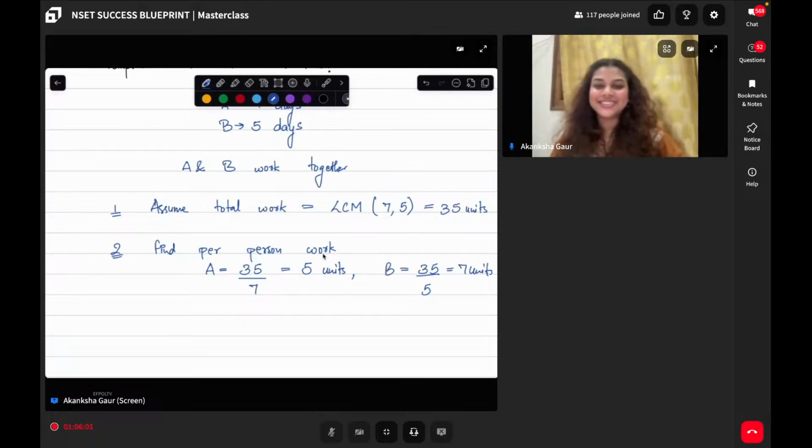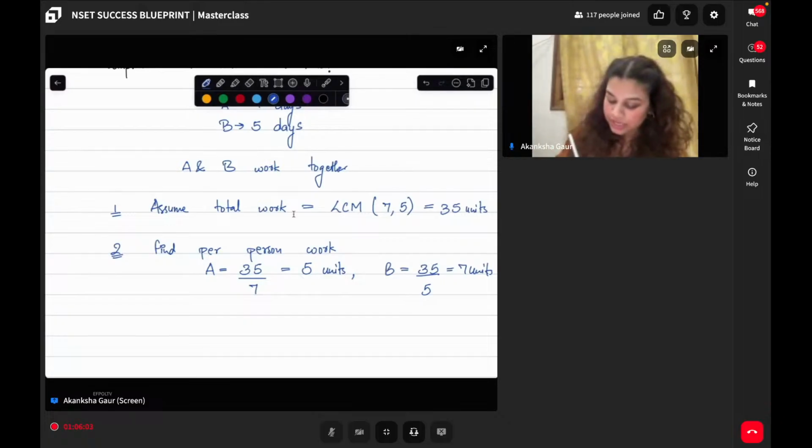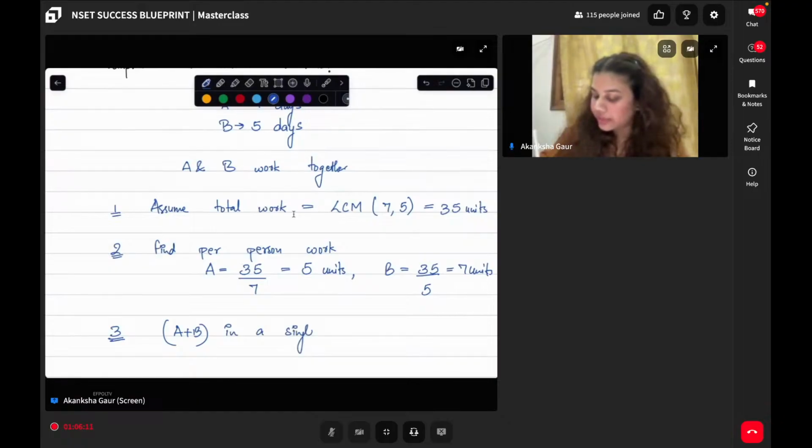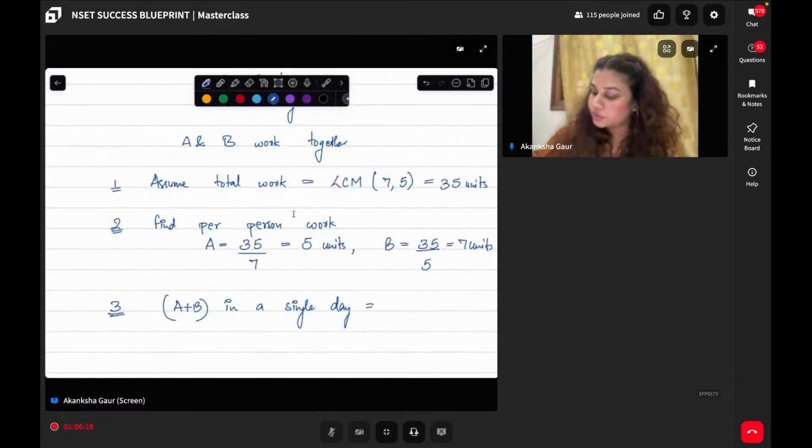Next step would be how much work A plus B can do in a single day. If they just have 1 day available, how much work can they do? Very good, Arvind. They can do 5 plus 7, which is a total of 12 units of work.